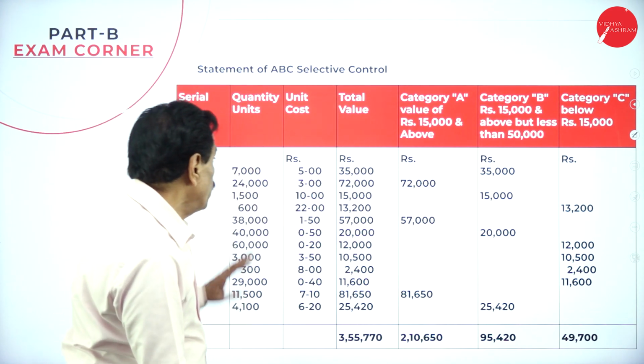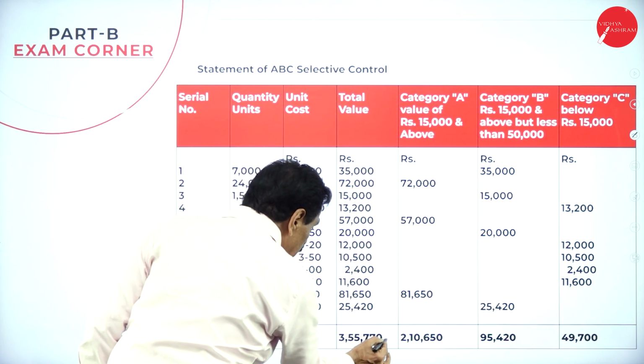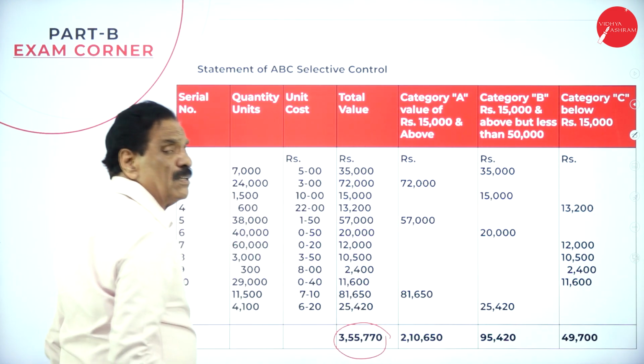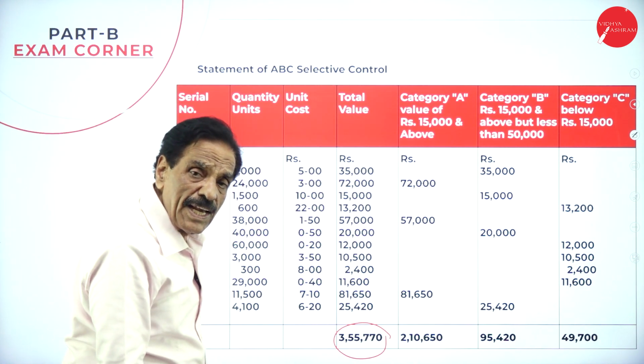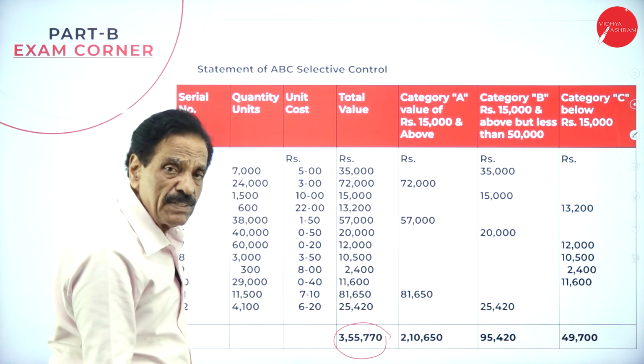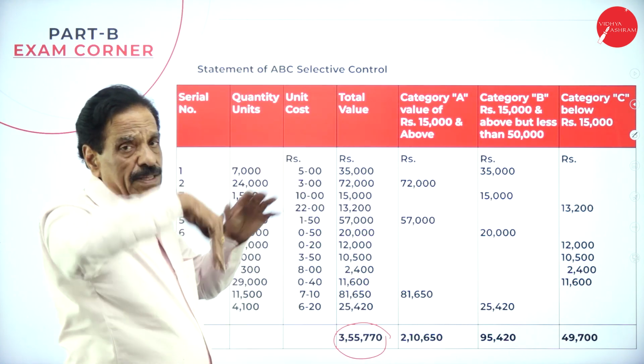81,650. 4,000. So when you add these figures, the total will come to 3,55,770. What's the total? 3,55,770 will come, the total of all the values.